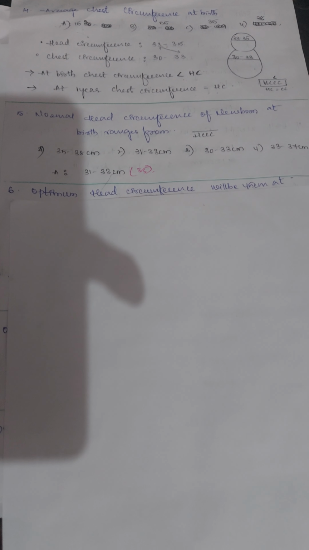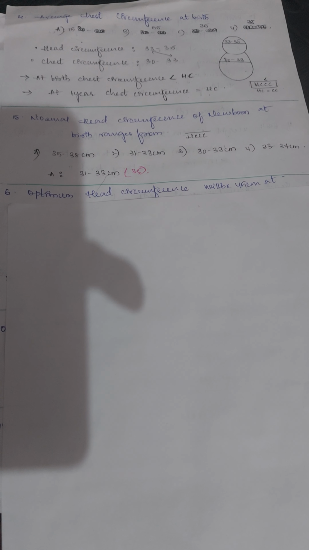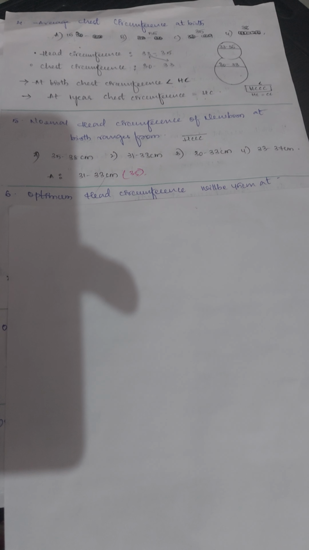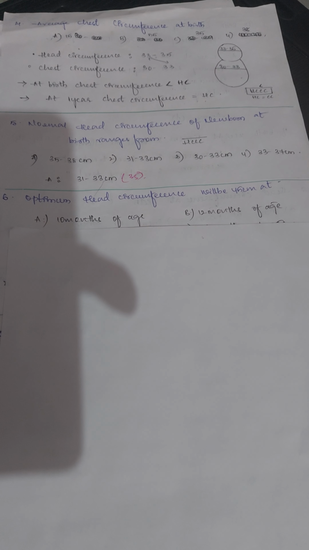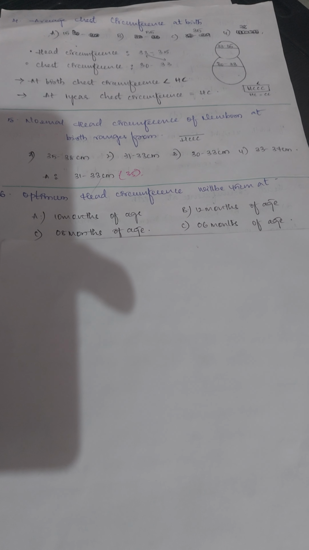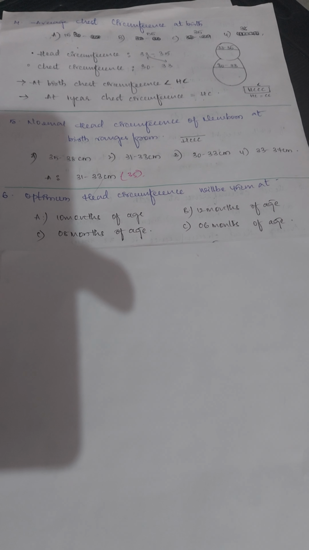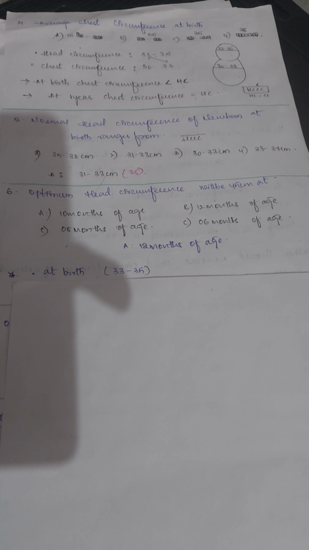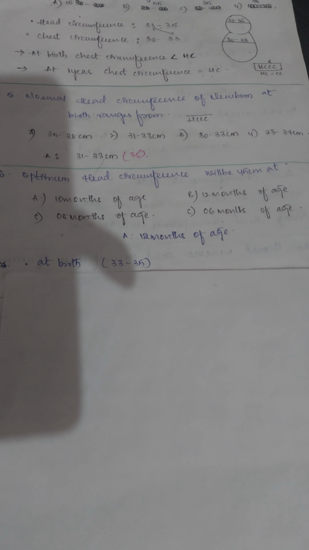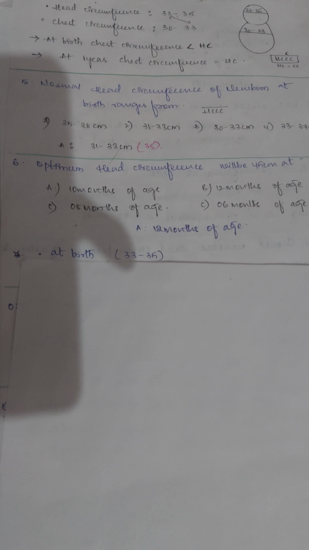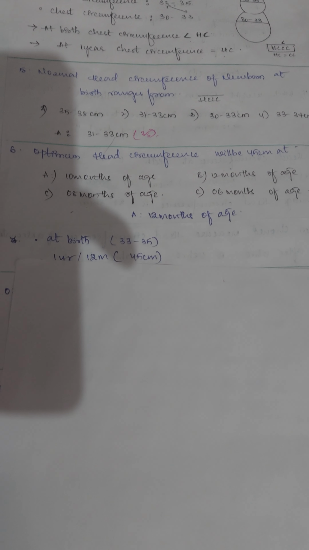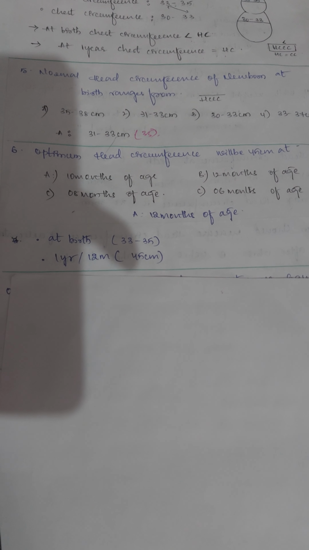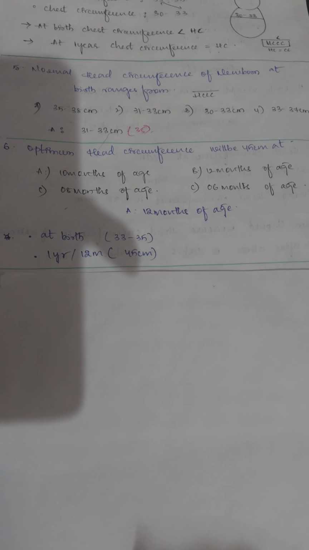Then next, optimum head circumference will be 45 centimeters at 10 months of age, or 12 months of age, or 8 months of age, or 6 months of age. And the answer is at 12 months of age. Already we have discussed that at birth the head circumference is 33 to 35 centimeters, and at 1 year or 12 months the head circumference is 45 centimeters.